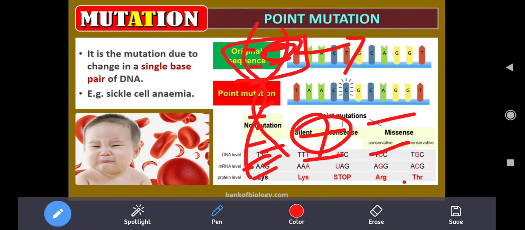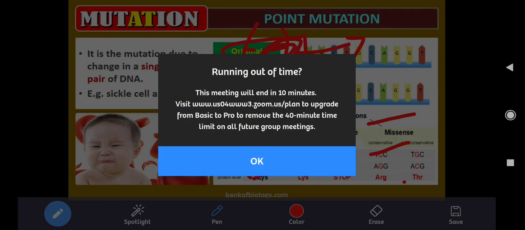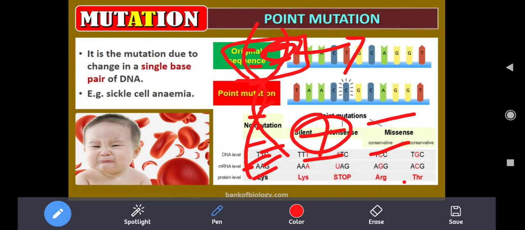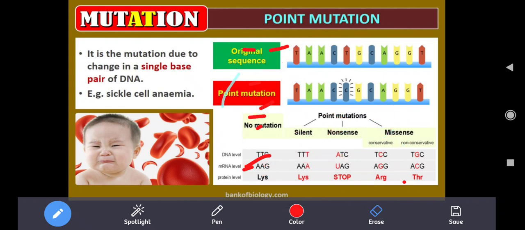If any one of the bases undergoes certain change, then it is called a single base pair mutation or point mutation. That is what is explained in this picture. In the particular gene, only one base out of the sequence of bases is undergoing mutation. If such a mutation takes place, it is called point mutation.